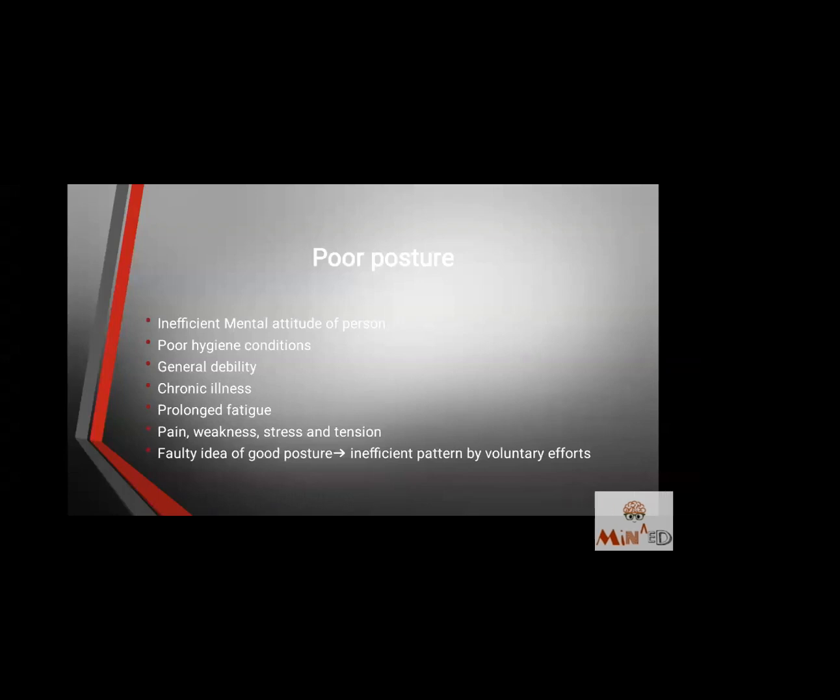You will think that all your joints are in extension, your anti-gravity muscles are working, everything is perfect. But if your body is not used to that position, that will give a faulty idea of good posture. That is an inefficient pattern of voluntary efforts. The muscle is continuously asking the body to stand upright, sit upright.